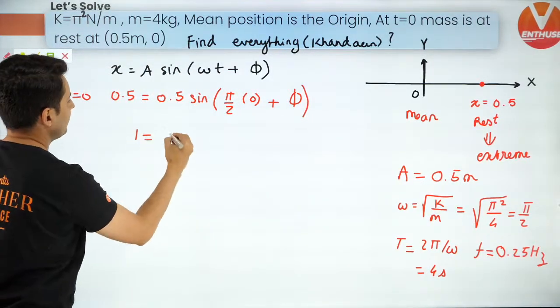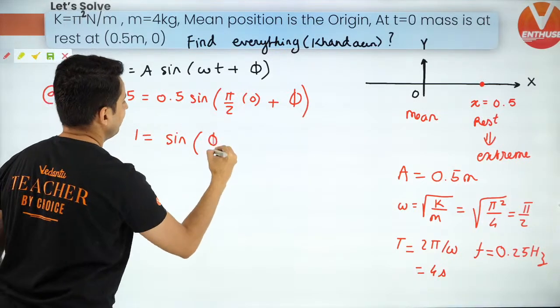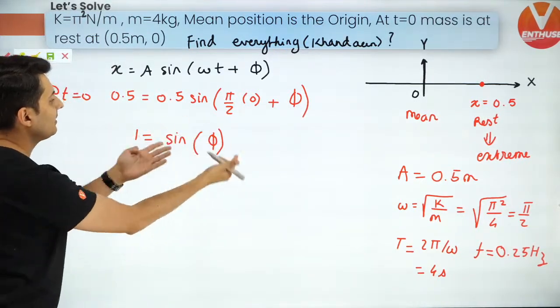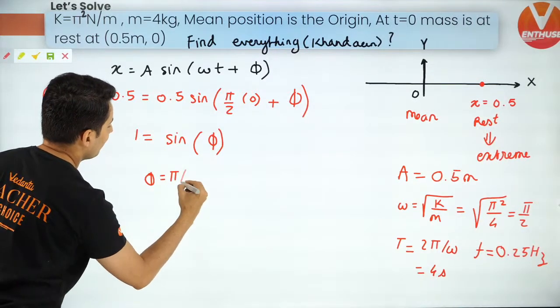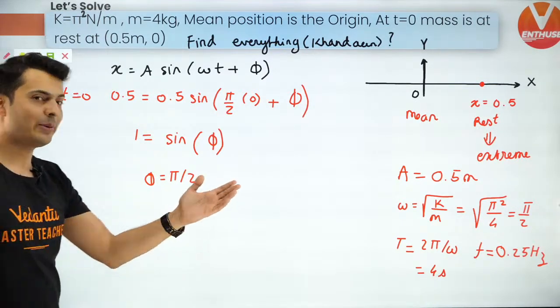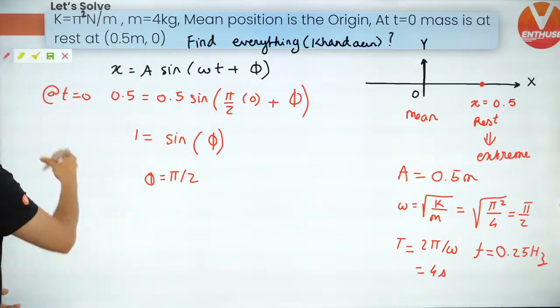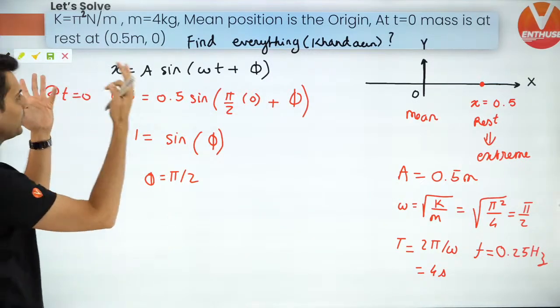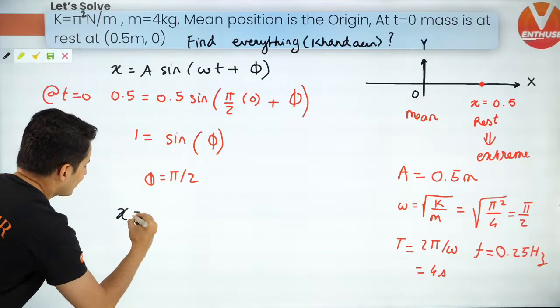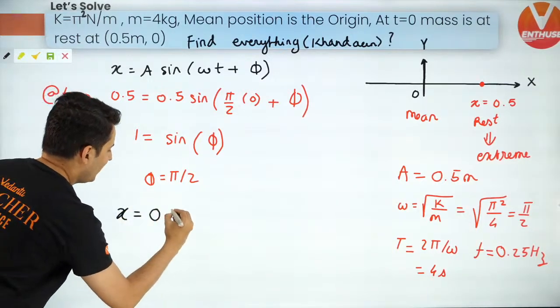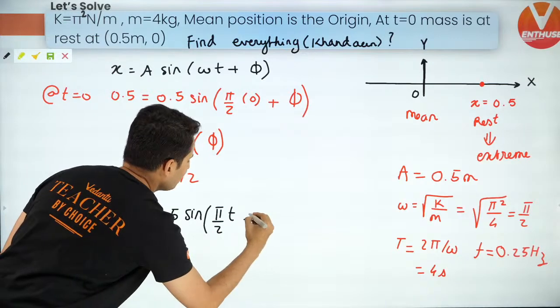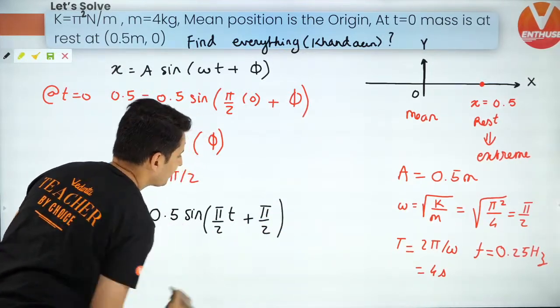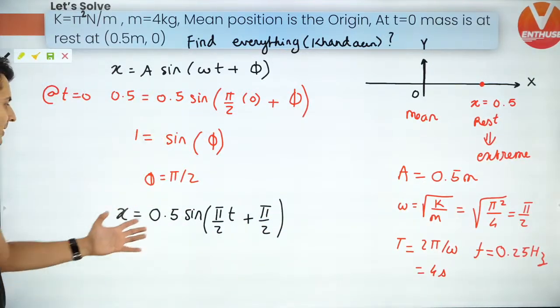0.5 goes, 1 is equal to sine of phi. Correct? When is sine's value 1, guys? Obviously, when it is pi by 2. Now, can I frame the original SHM equation? Yes. So x is 0.5 sine of pi by 2 t plus pi by 2. That's it. I found this equation.